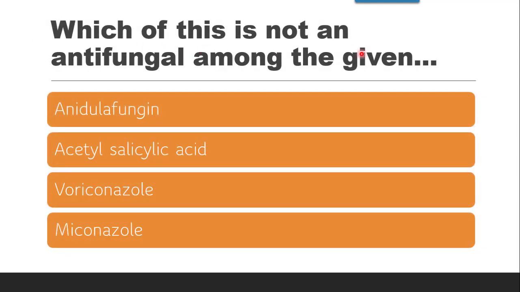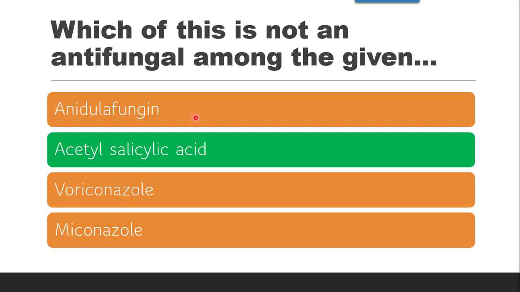Next question is, which of these is not an antifungal amongst the given? The examples are anidulafungin, acetyl salicylic acid, voriconazole, miconazole. The correct answer is acetyl salicylic acid, which is not an antifungal. Anidulafungin belongs to fungins class.